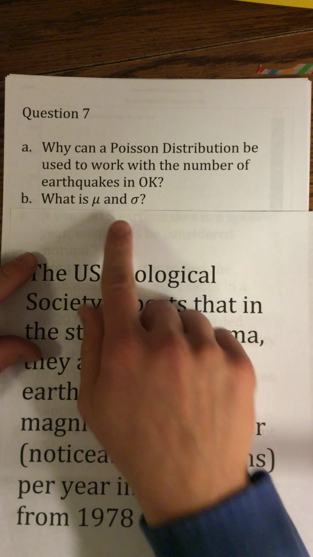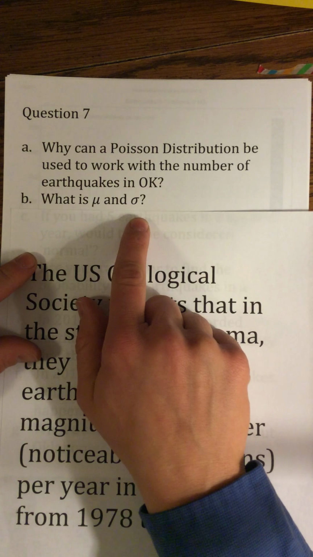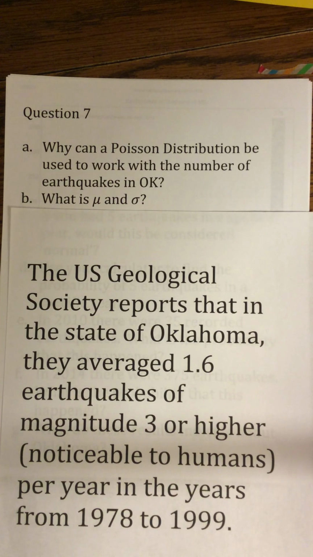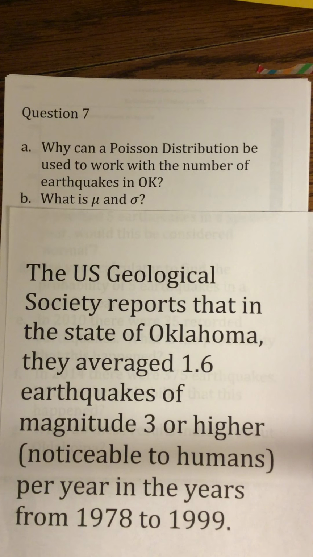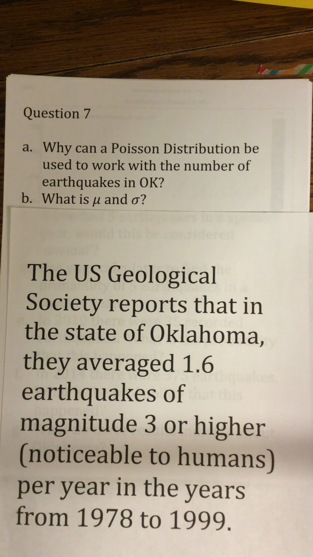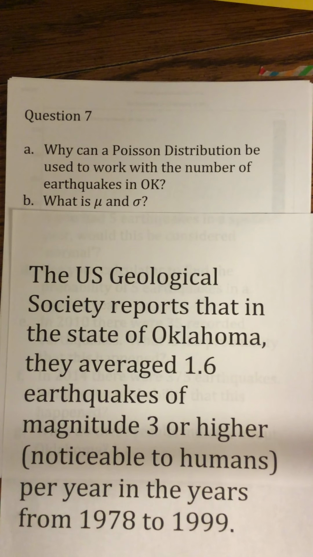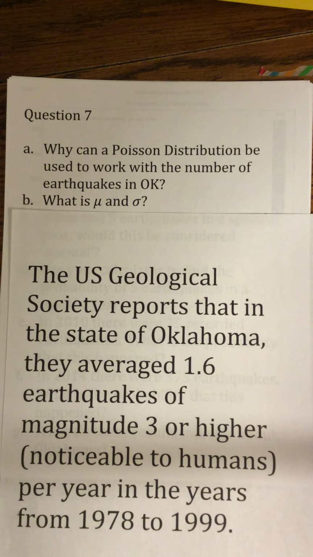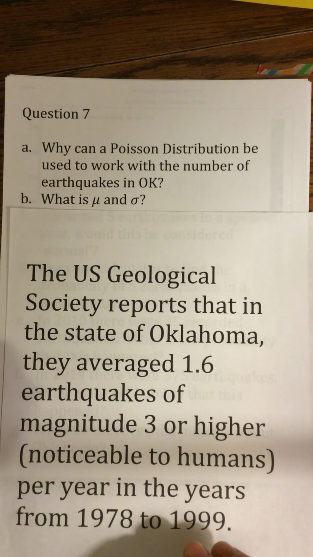If n doesn't even apply, the next question is what is mu, which is the mean, and the standard deviation. Well, back when we were dealing with the binomial, we said that the mean was np. There is no n when I'm dealing with a Poisson, so I can't really think about np.